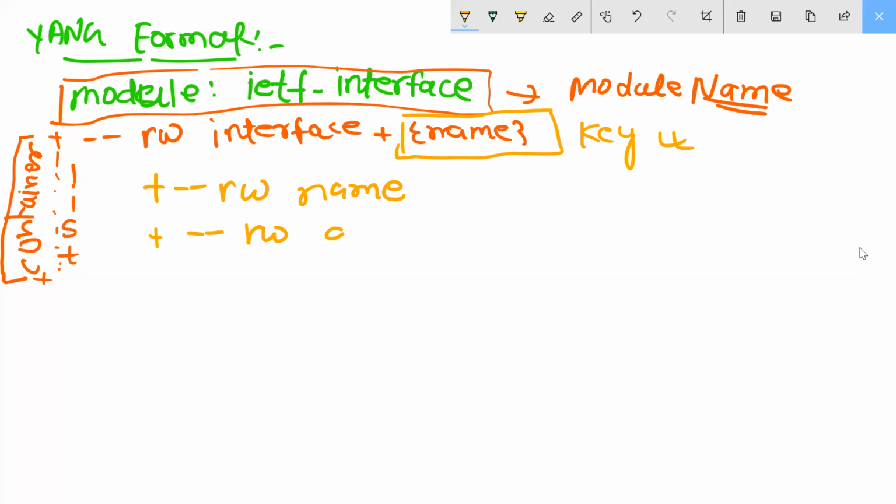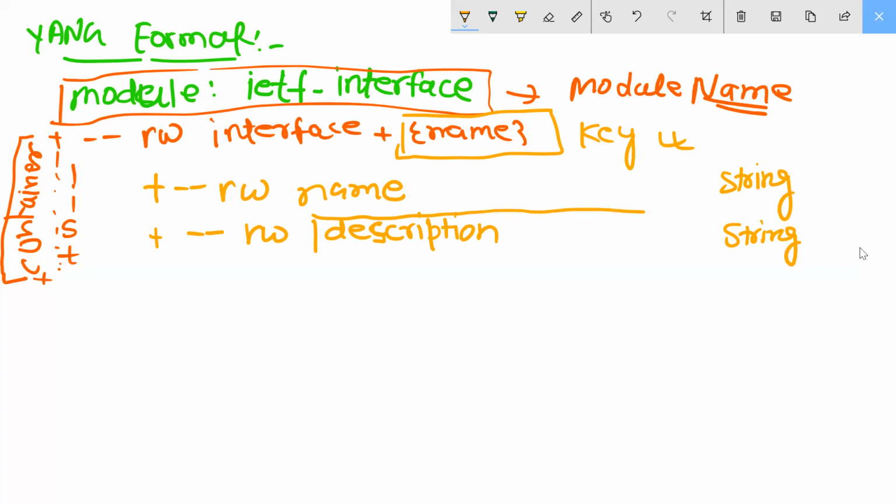Description, and here you should write the name is a string, and description is also a string. This is a kind of tree, we are creating the tree, understood? So this is your string value, this is called a leaf inside the command. Leaf, it's like a tree, understood?